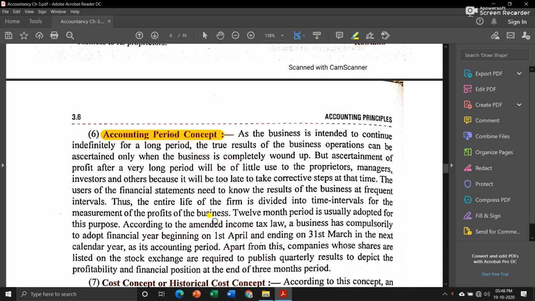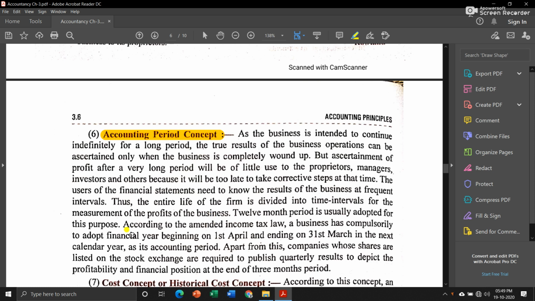Now next is accounting period concept. In the going concern concept, we saw that business is going to exist for a long period of time, but to exactly know how much profit or loss a business has suffered, we can calculate that after the business has been wound up. But it is not possible for us to know exactly when the business will be wound up. So in order to find profit or loss for a particular period, its lifetime is divided into small pieces of time, and that is nothing but the accounting period.